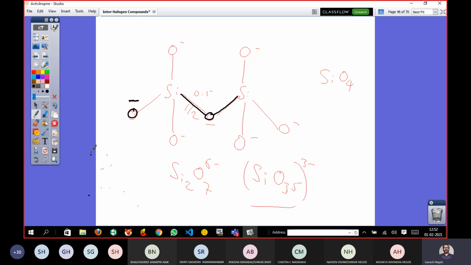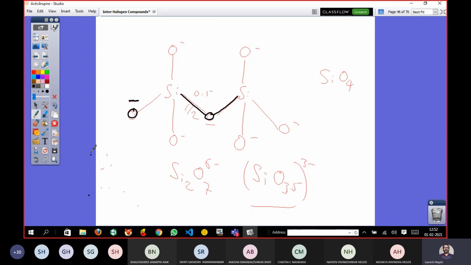But here one oxygen is common to both, so Si2O7. What about the charge? The bridging oxygen is neutral. Here there are 3 negative charges and 3 negative charges, totally 6 negative charge.